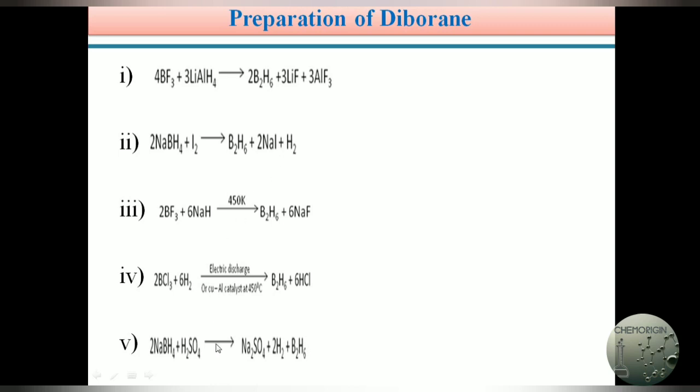And these are the five examples for the preparation of diborane. Students, the preparation of diborane is very important from the mid-semester and end-semester point of view, and sometimes in competitive exams like MSET, IITG, and AIEEE, these reactions are asked directly. They give the reaction in this manner: 4BF3 plus 4LiH gives rise to, and put a question mark here. In this manner this is very important.